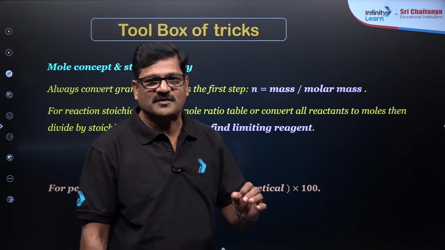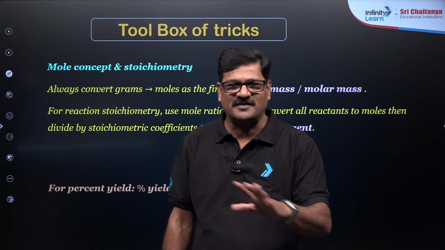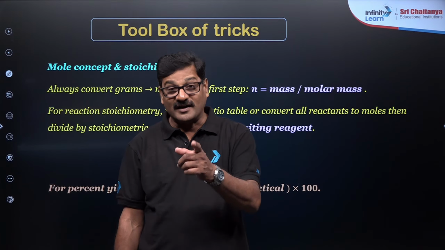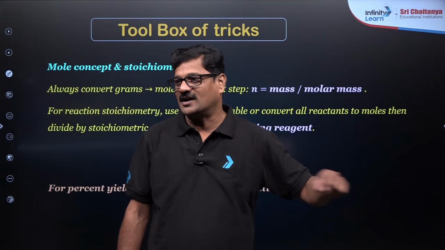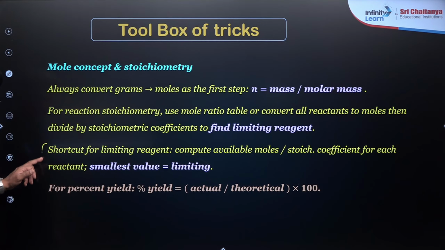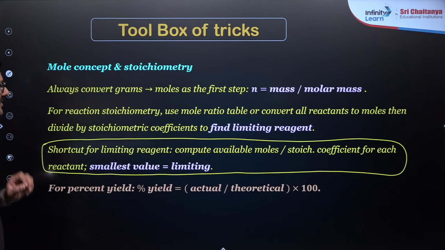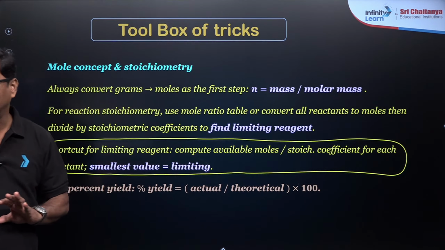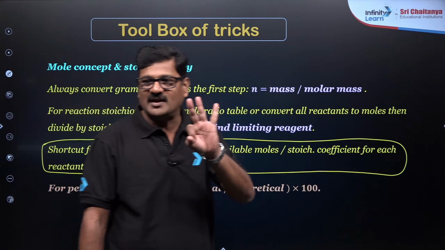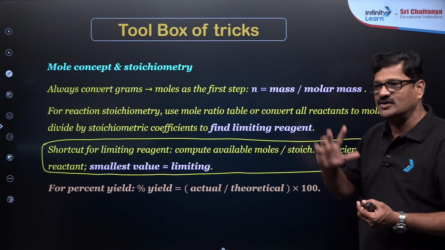So when you get a question from stoichiometry, definitely you are going to get a question based on the limiting reagent. Whether it is directly related to limiting reagent or not, find the limiting reagent, ताकि आपका answer सही आएगा. So Deepu, here you can see the shortcut trick to find the limiting reagent. And talking about the number of moles, limiting reagent, percentage yield, these are the three major areas from which numericals are given in mole concept and stoichiometry.